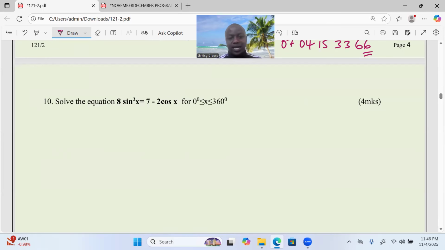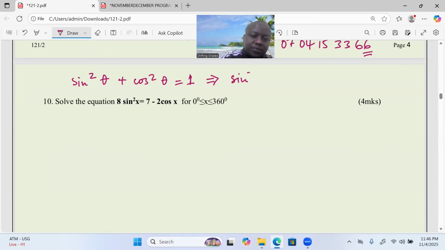And what should click in my mind? The trigonometric identity that says whenever we have the sine squared of an angle theta plus the cosine squared of theta, we usually get 1. So from this we can reshuffle and have sine squared theta equals 1 minus cosine squared theta.